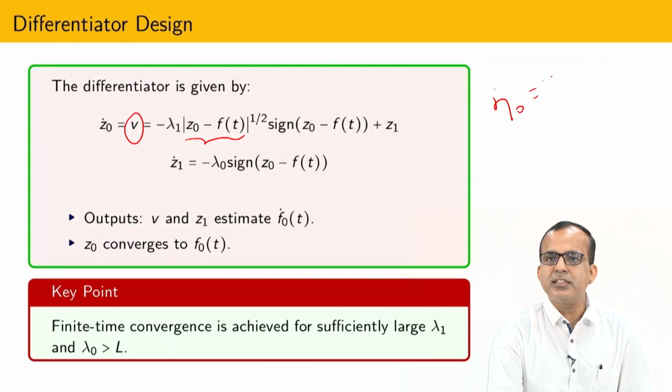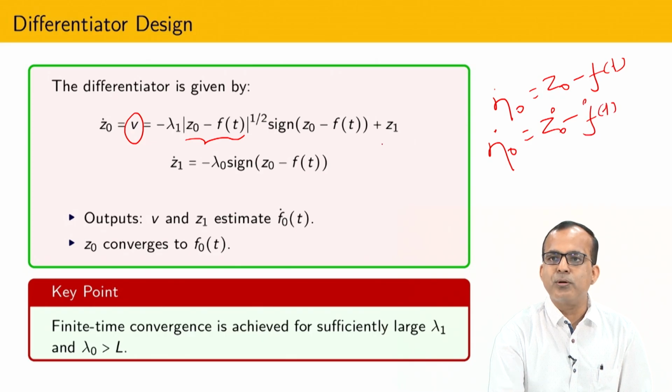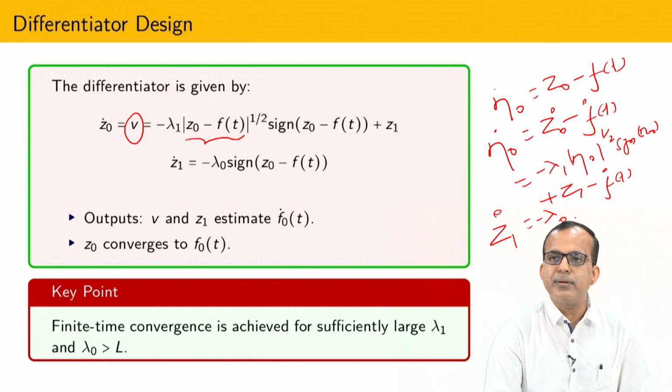So, eta 0 is nothing but z0 minus f(t), and if I calculate the first derivative of eta 0, then that becomes z0 dot minus f dot(t), and if you substitute z0 from here, then finally it is not difficult to see that this algorithm is converted into something that looks like the super twisting algorithm: eta 0, plus z1, and obviously one more term will come here, that is f dot(t), and the second term is z1 dot equal to minus lambda and signum of eta 0.